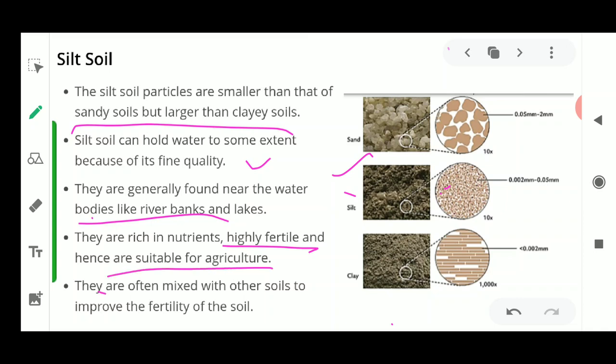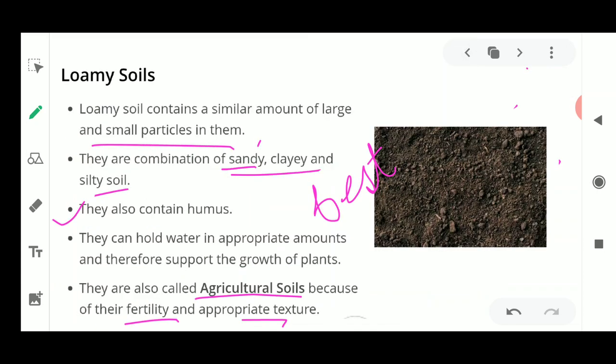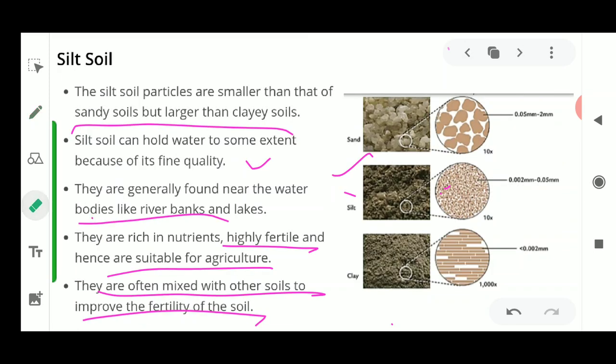Now next, it is often mixed with soil to improve soil fertility. Yes, as I told you, loamy soil is the best soil because it contains silt also. It is a combination of all these three soils. But silty soil is not very common. It occurs at the bank of the river, as this diagram explanation is telling you.